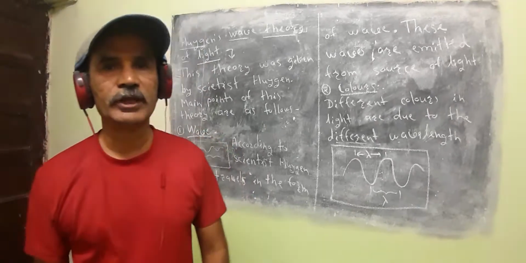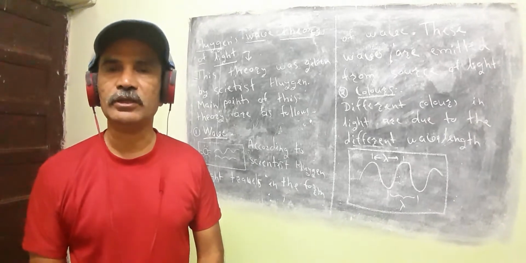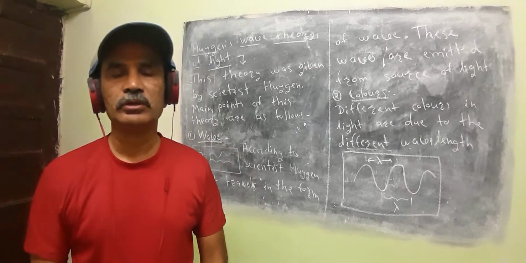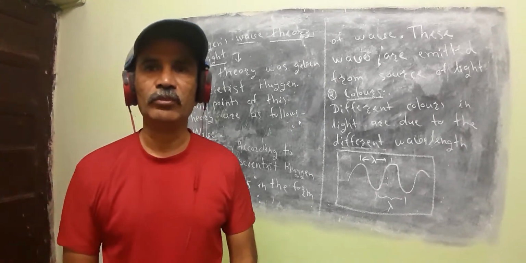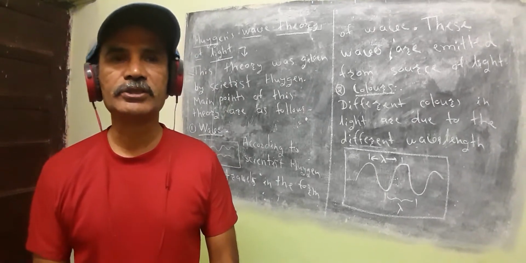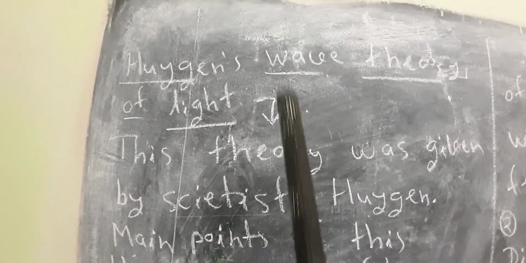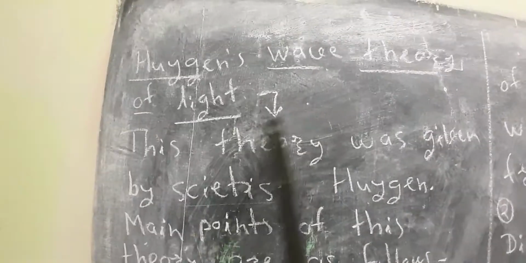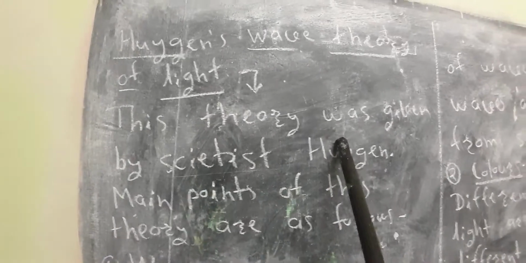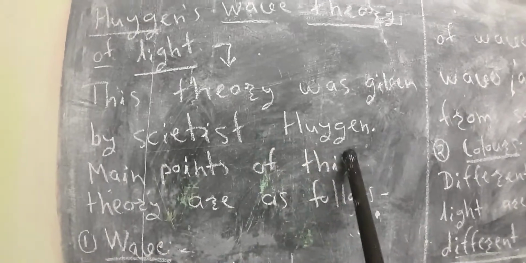Let us go further. The next point of this chapter, the concept of Huygens wave theory of light. The scientist Huygens has given his ideas, concepts, imagination, thoughts about the nature of light. What is exactly light? This can be given in a different way by scientist Huygens. So the title is Huygens wave theory of light. From the name itself you can understand that this theory was put forth, given, placed by scientist Huygens.